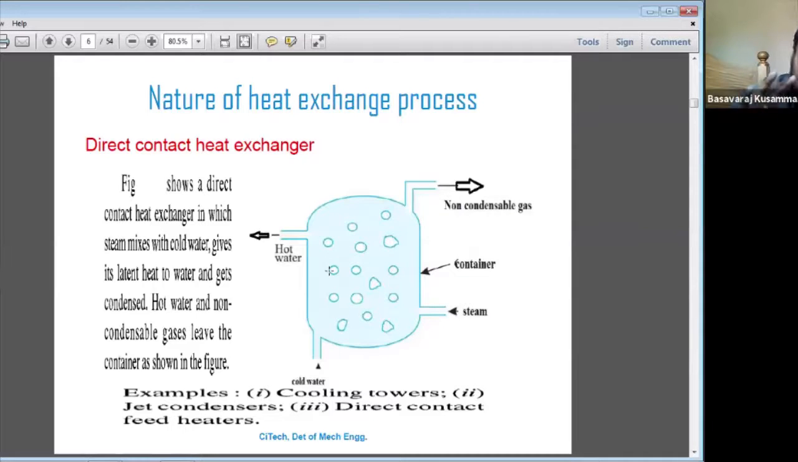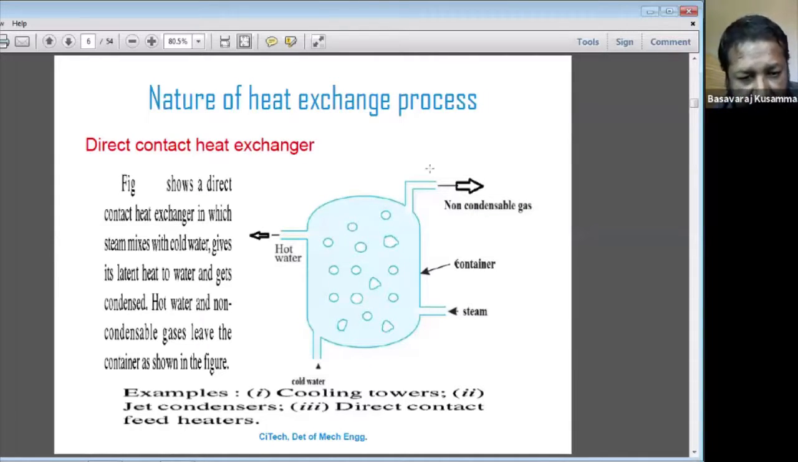In that case, the cold water and the gases mix with each other. Cold water flows from the top and the gas moves up, so there is mixing of the fluids. Then cooling takes place. The gas cools to a lower temperature and then comes out from the chimney or cooling tower. So that is the case of the direct contact heat exchanger.